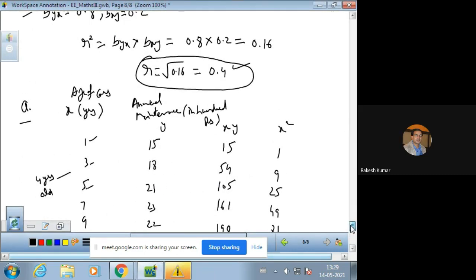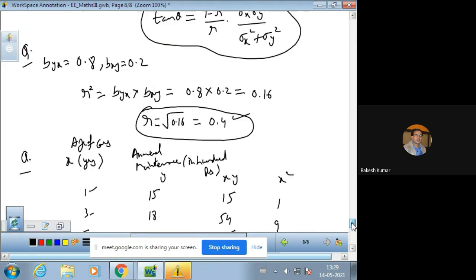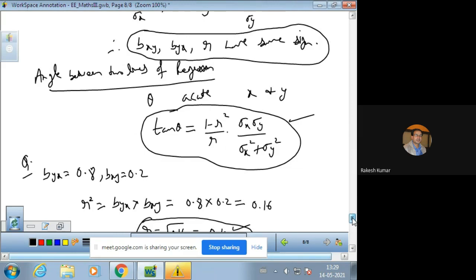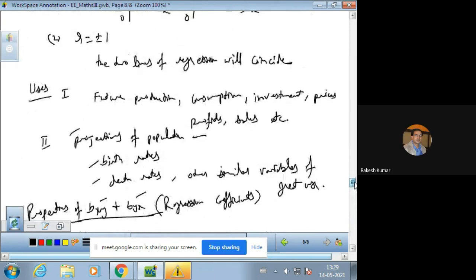So this is a very important application of the regression coefficient, regression equation, or regression analysis. This is one of the important uses which we have discussed: the projection of population, birth rates, death rates, and other similar variables. This comes under other similar variables. That is how we can estimate the annual maintenance cost of our car in the future.